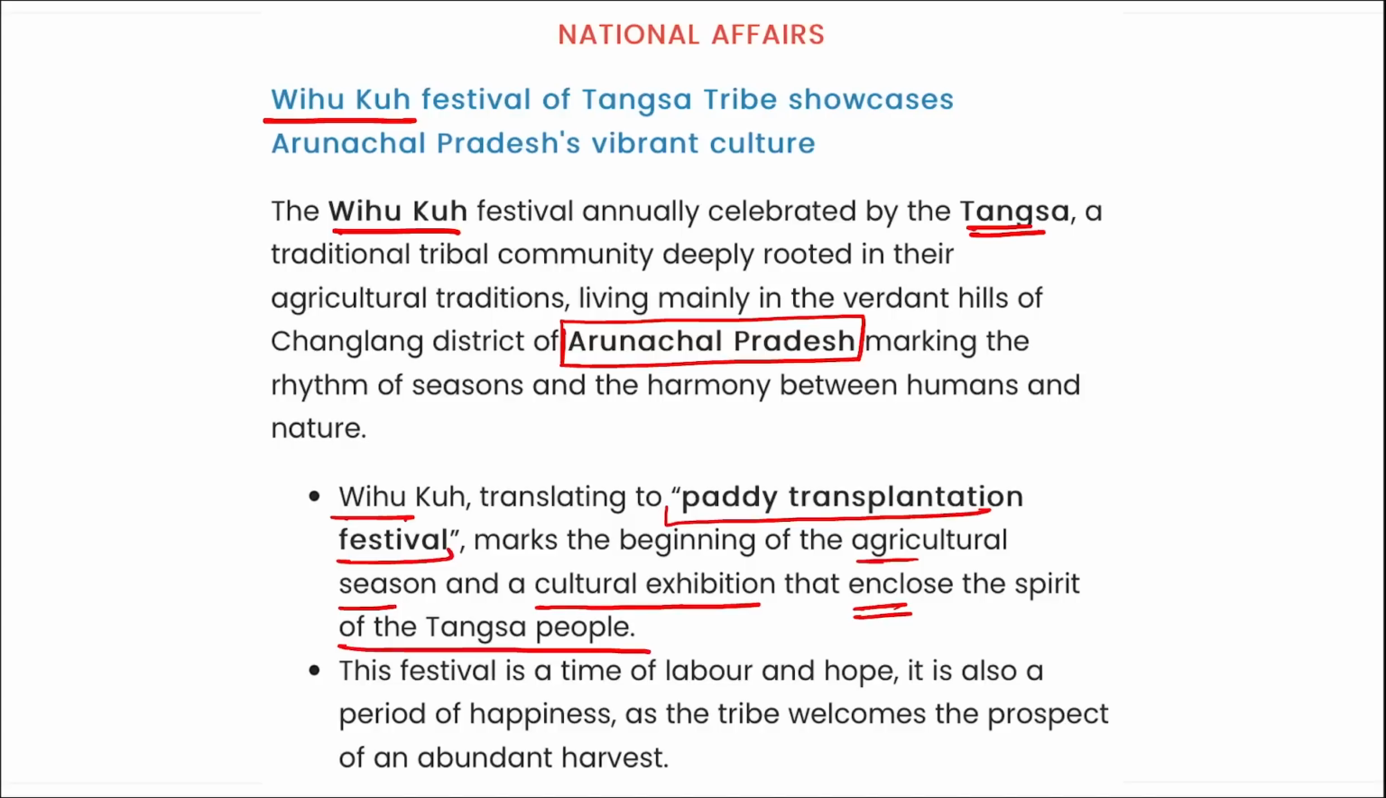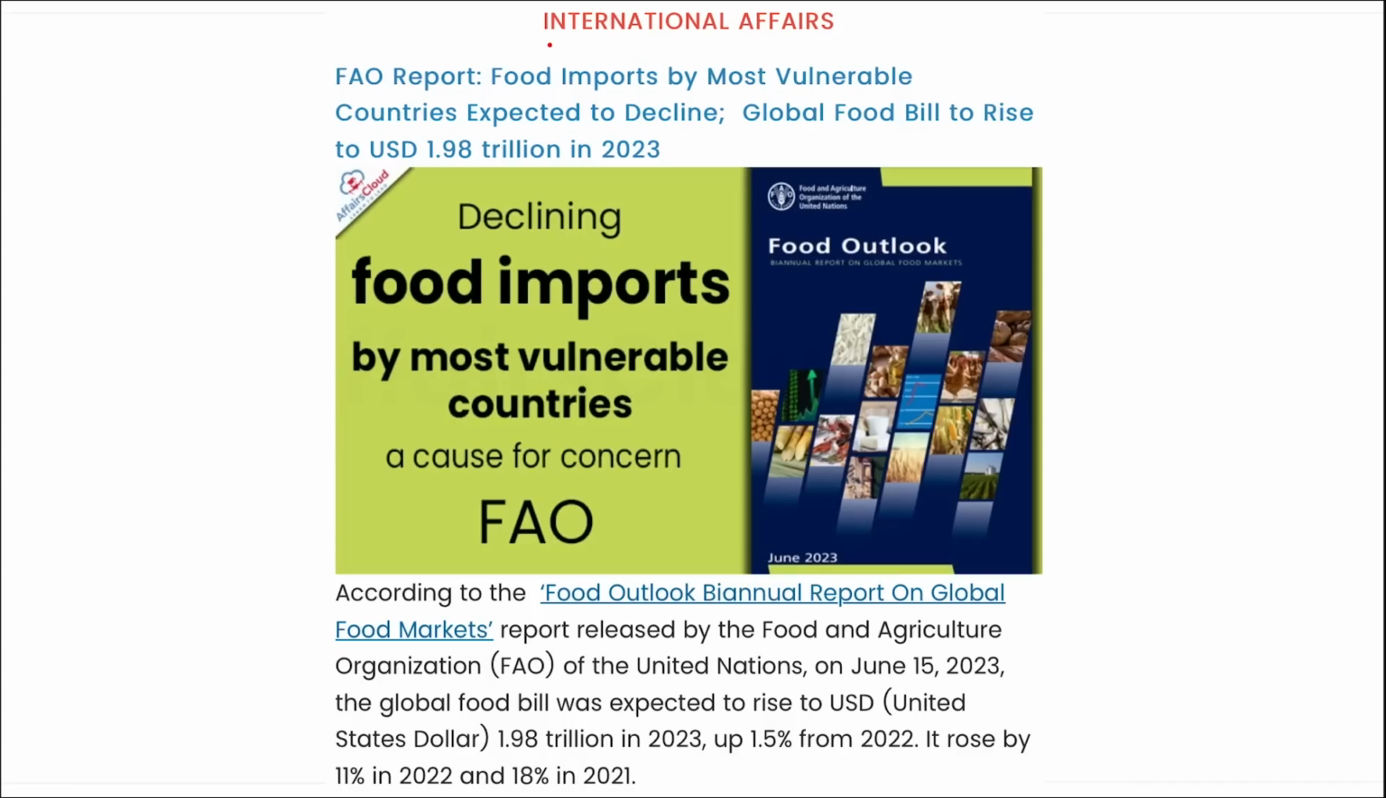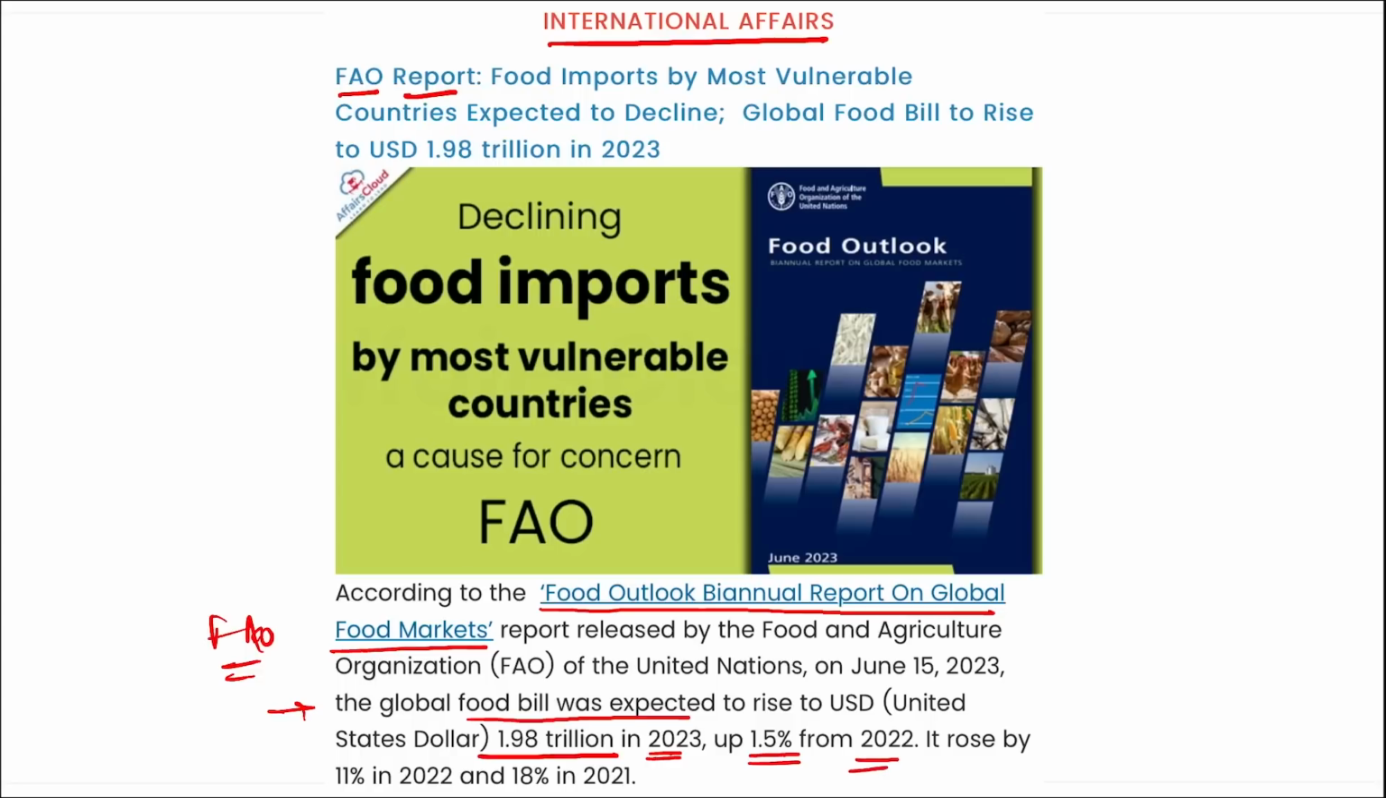Next, we are talking about international affairs. Recently, FAO, that is your Food and Agriculture Organization, an arm of the United Nations, released a report, the Food Outlook Biennial Report on Global Food Markets. This report was released by FAO, correct? And it stated that the global food import bill was expected to rise to 1.98 trillion in 2023, that is up by 1.5% from 2022.